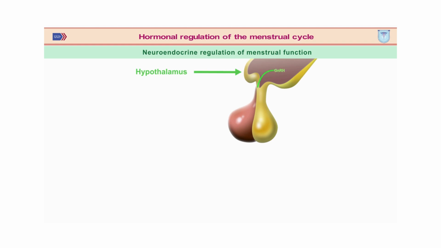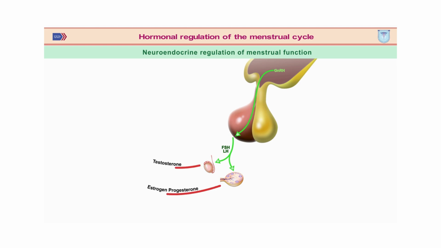The gonadotropin-releasing hormone regularly produced in the hypothalamus stimulates the production of FSH and LH in the pituitary gland, under the influence of which estrogen and progesterone are produced in the ovaries, and testosterone is produced in the testes. These hormones, in turn, suppress the synthesis of GnRH with a negative feedback.